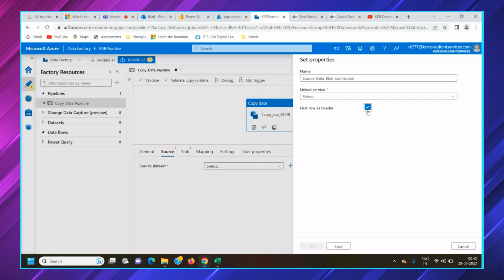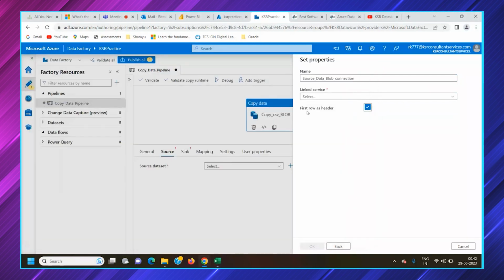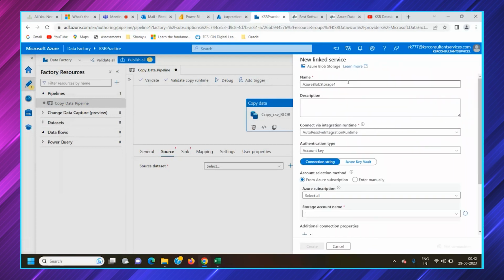In CSV files, you might have seen this file, we haven't used any header. ADF is smart enough to know that in CSV files and most sources, the first row won't be available as a header. So it assumes that you need to get the first row as header. You can create a new link service, an Azure blob storage one.